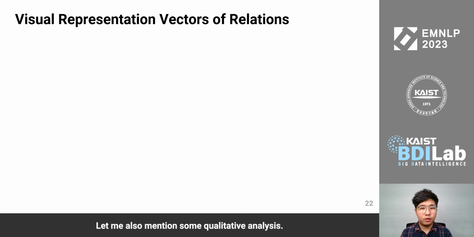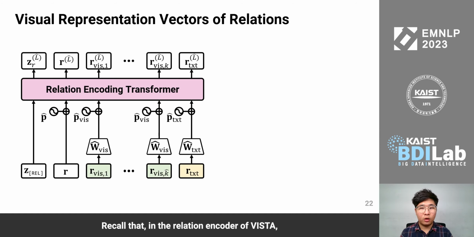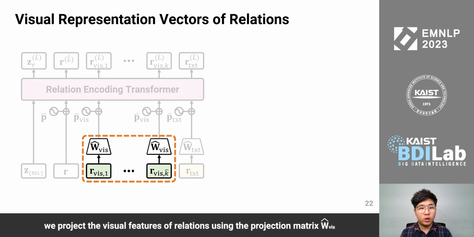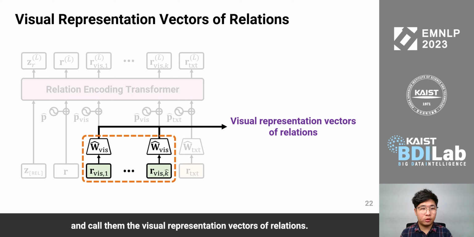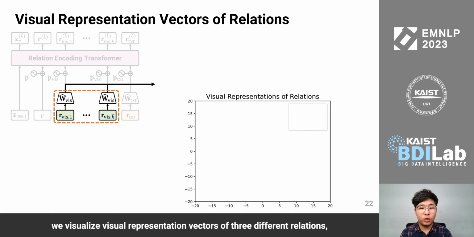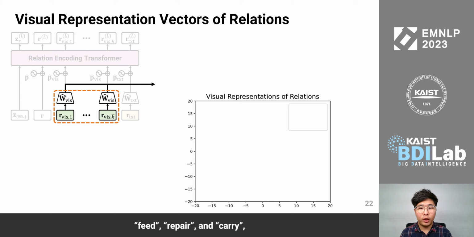Let me also mention some qualitative analysis. Recall that in the relation encoder of VISTA, we project the visual features of relations using the projection matrix W hat vis and call them the visual representation vectors of relations. To show this way of computing visual representations of relations is effective, we visualize visual representation vectors of 3 different relations, feed, repair, and carry, which are calculated with the images unseen during training.